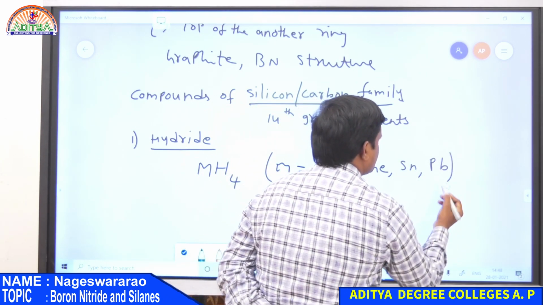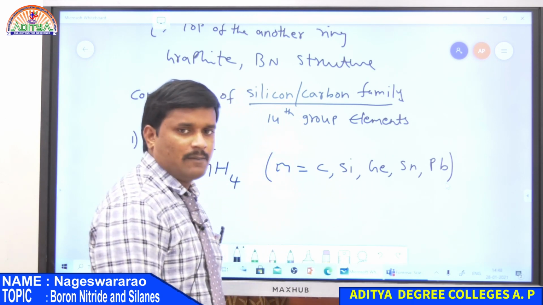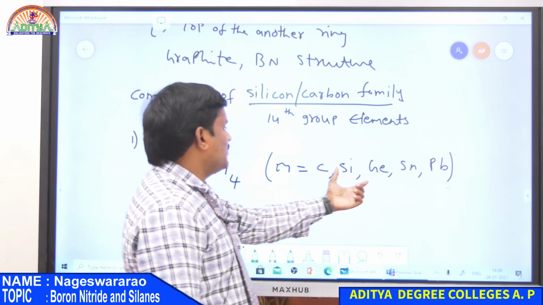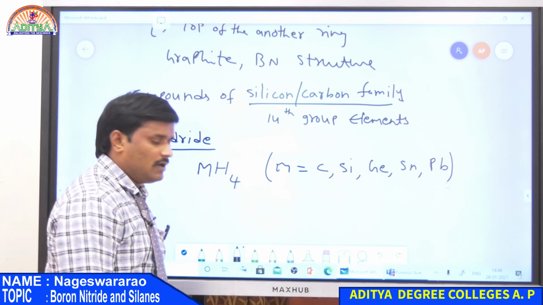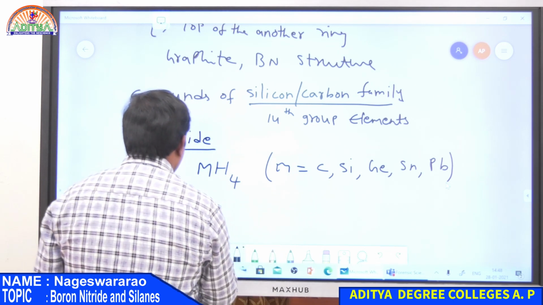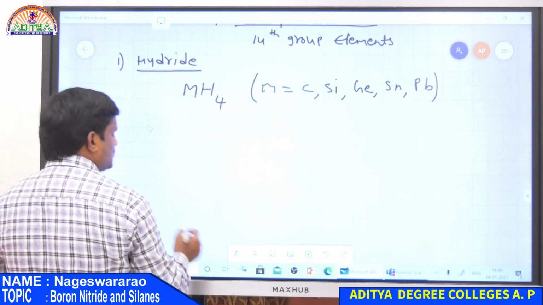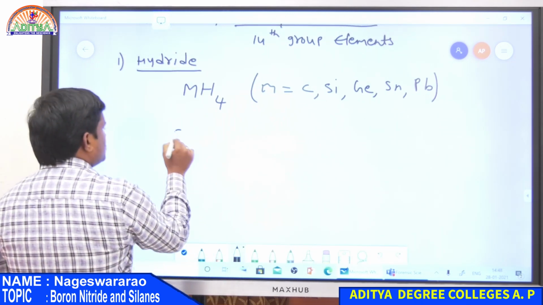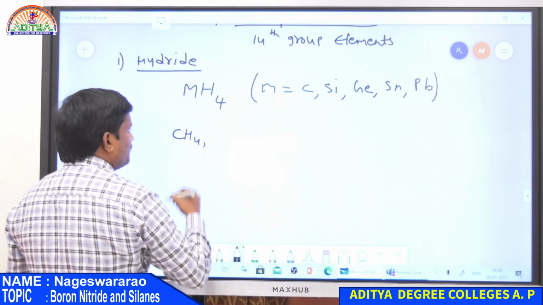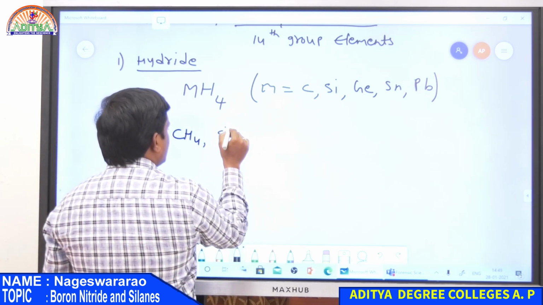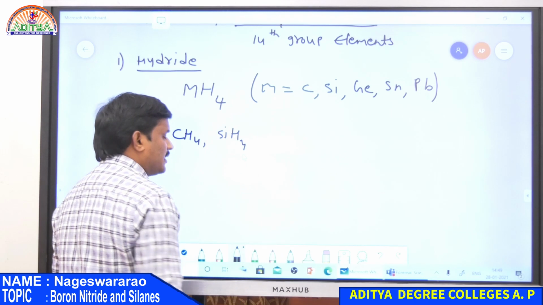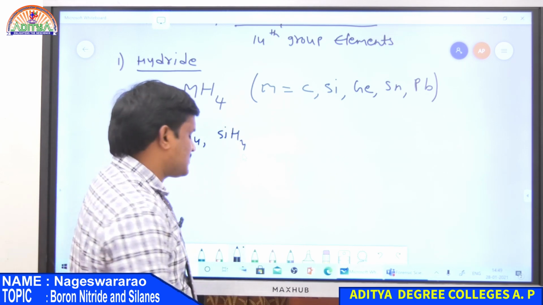These are the elements present in the 14th group, the carbon family. All these elements form hydrides with the MH4 formula. If it is carbon, it forms CH4, that is methane. If M is silicon, it forms SiH4, that is nothing but silane.